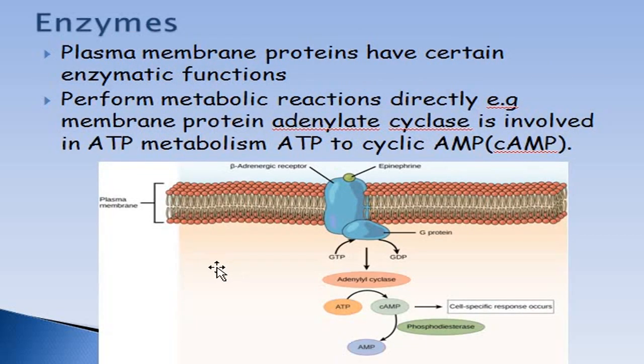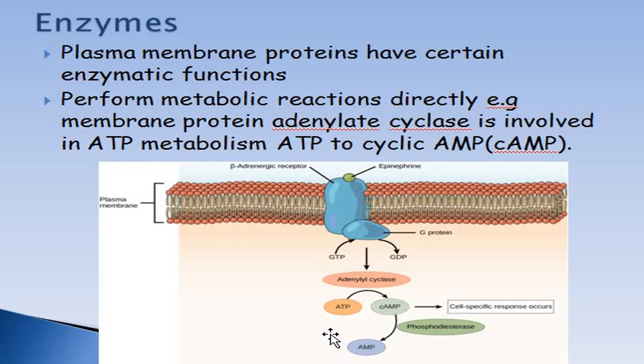Some of the proteins act as enzymes. The plasma membrane has certain proteins which have enzymatic nature. For example, in this case, there is a protein that is adenylate cyclase. When it attaches to certain chemicals, especially to some hormones, it converts ATP into cyclic AMP inside the cell, which is a secondary messenger. This secondary messenger then brings about certain changes in the cell, or it may be responsible for certain metabolic reactions inside the cell.